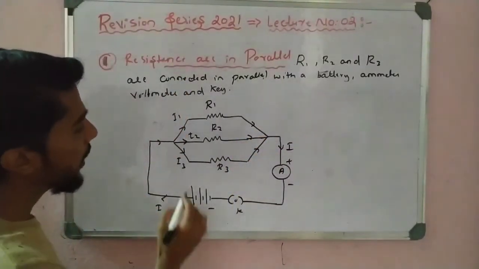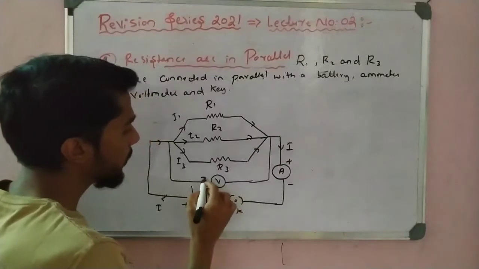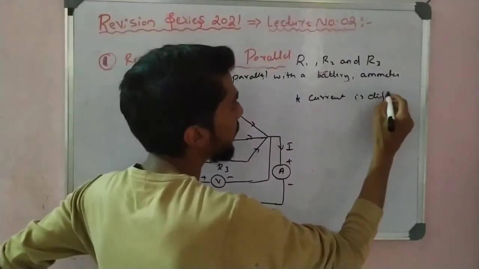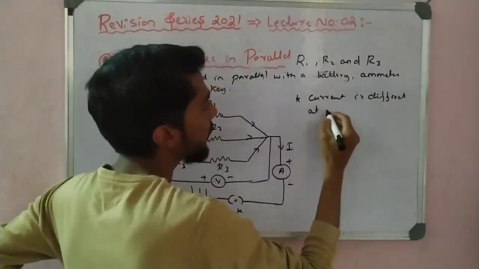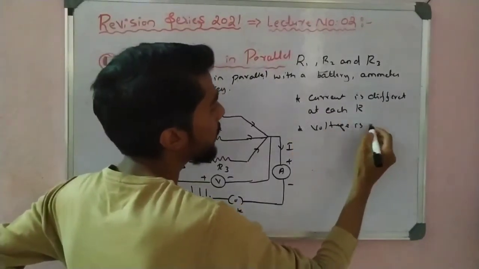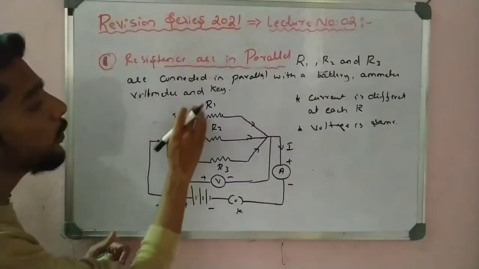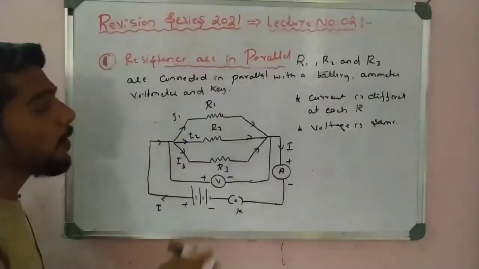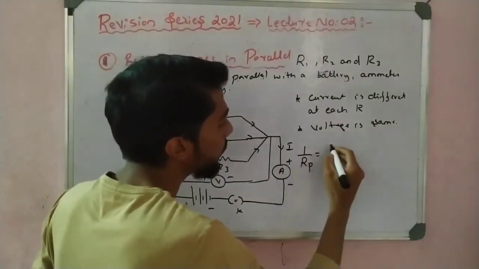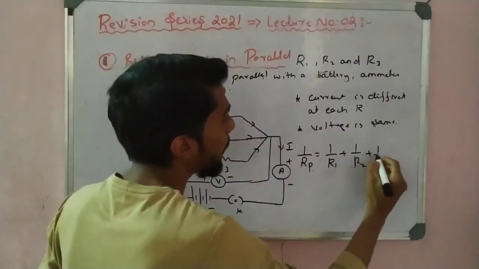Now here I connected a voltmeter in parallel, so the voltage is the same across all the resistances. One point to remember: the current is different at each R, but the voltage is the same across all the Rs. So these are very important. When we want to calculate the sum of all the resistances in parallel, I can take R parallel is equal to 1 by R1 plus 1 by R2 plus 1 by R3.